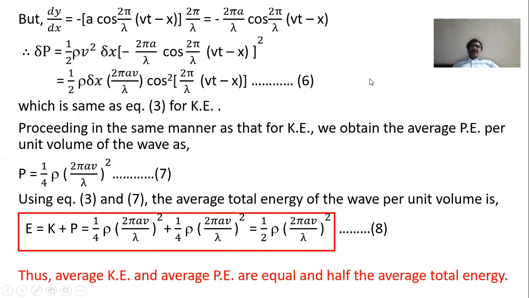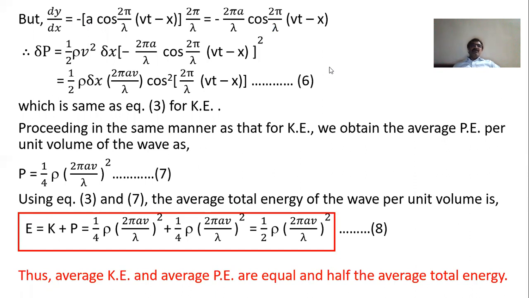Now, simply we have to put the value of dy by dx. We have to differentiate y with respect to x, and we will find that, considering the negative sign with x here, the differentiation of sine is cos. So 2 pi by lambda (vt minus x), and the coefficient of x is minus 2 pi a by lambda. So the minus sign is here and 2 pi by lambda is here. So minus 2 pi a by lambda cos of 2 pi by lambda (vt minus x).